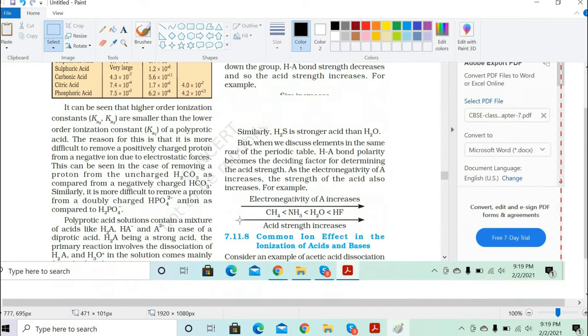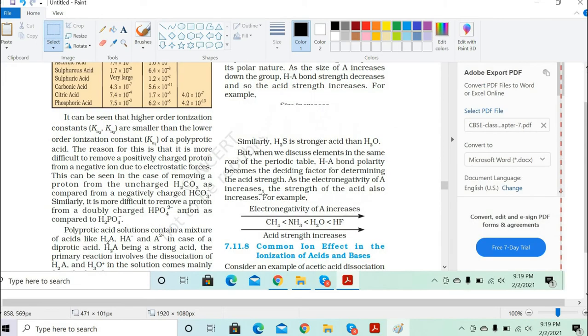Next, similarly, H2S is a stronger acid than H2O. But when we discuss the elements in the same row of the periodic table, the HA bond polarity becomes the deciding factor for determining the acid strength.